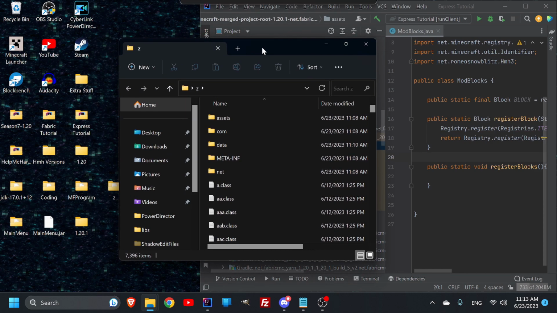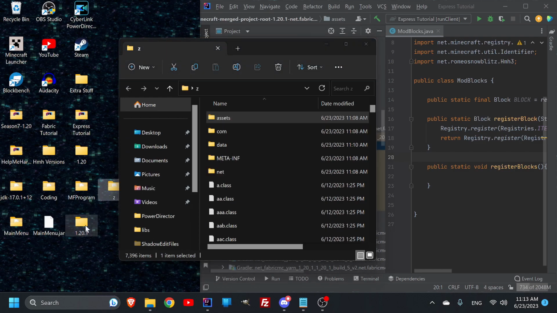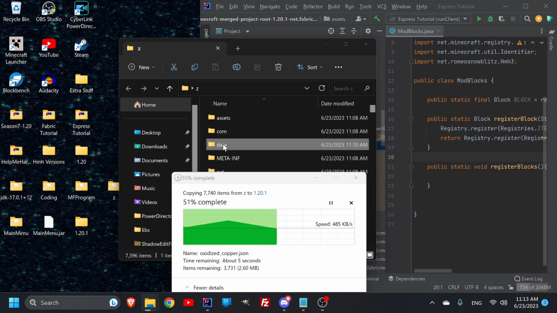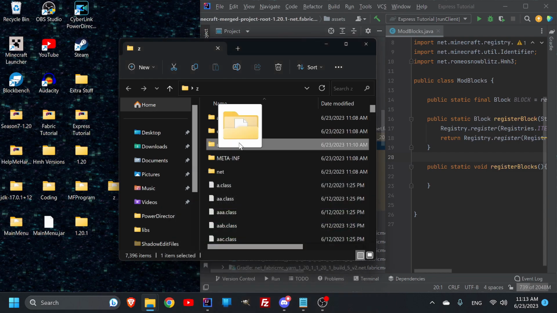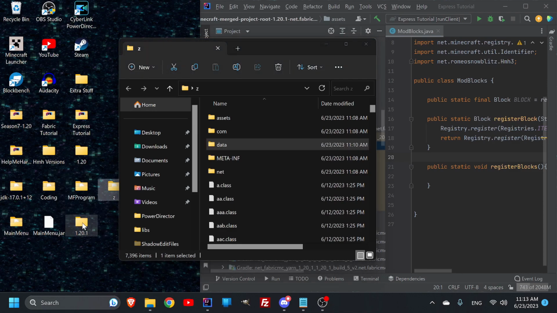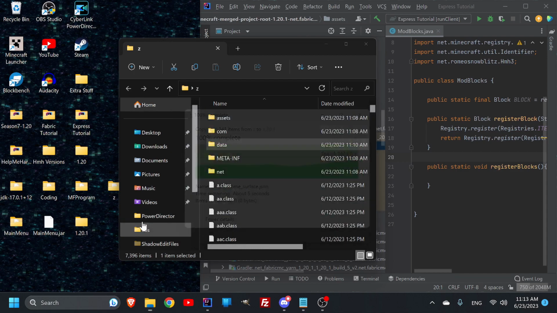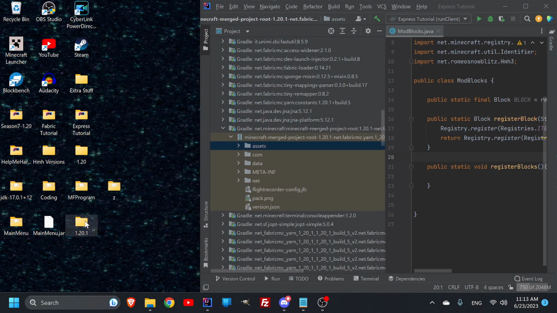So we go into the Z, we can now copy our assets and our, oh, can't do it at the same time. I'll wait till it's done. Bam, and then we also have our data shoved in there as well. Awesome. And just like that, you have your new folder.